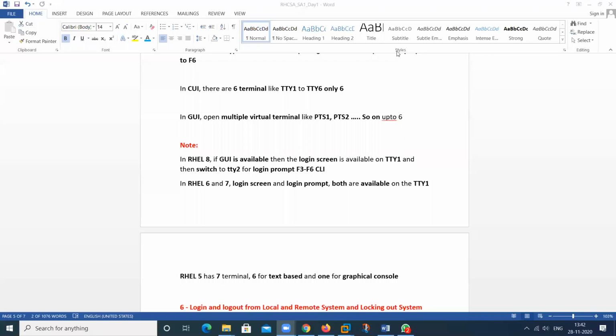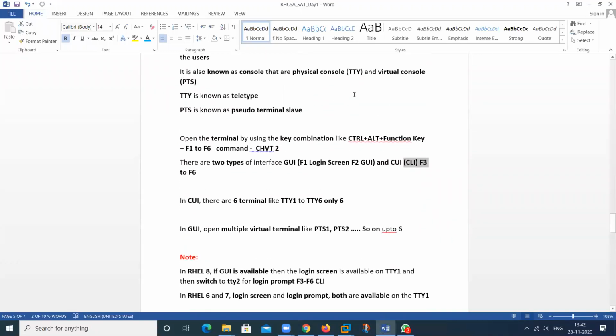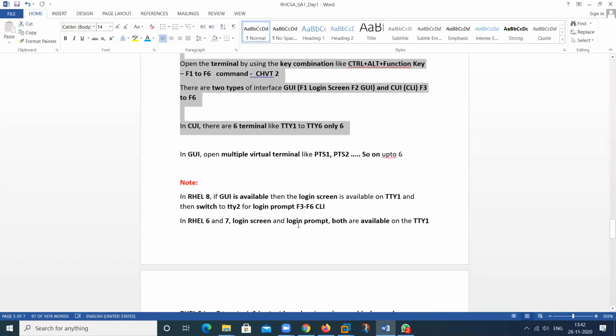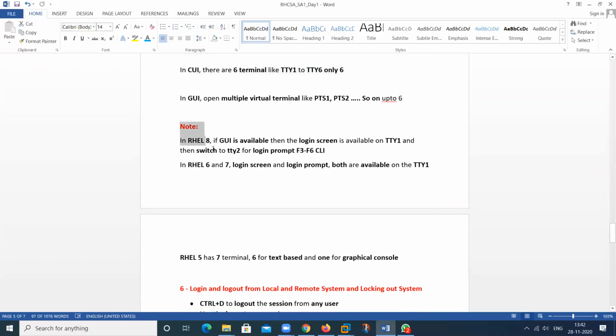Resuming. As I have told you, this has been completed. In RHEL 8, the GUI is available on TTY2, the login screen is available on TTY1, and the CLI prompt is available on F3 to F6.